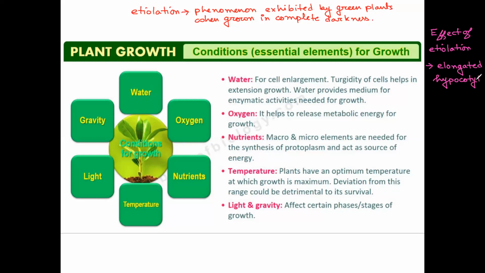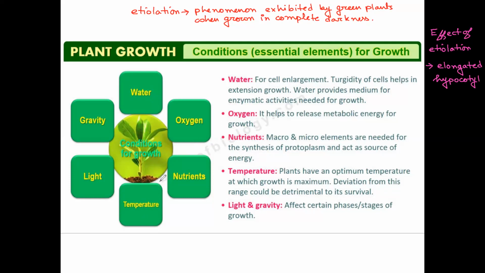So you must be having a question, what is this hypocotyl? The hypocotyl is the part which is produced from the radicle, the part responsible for generating root.